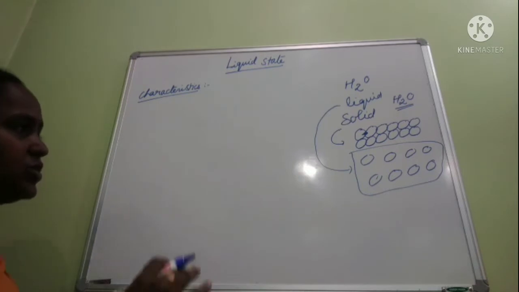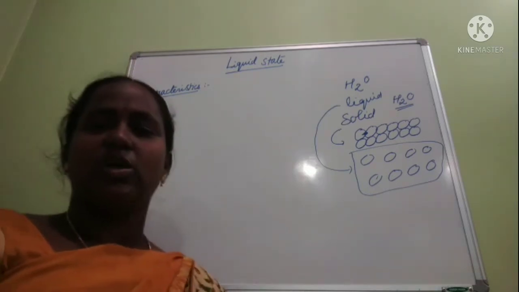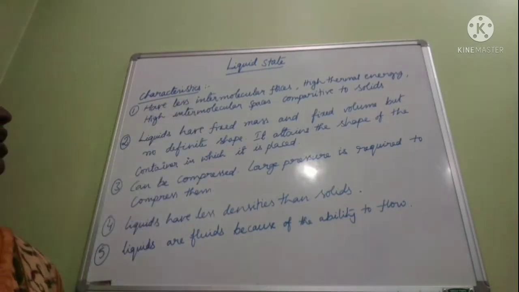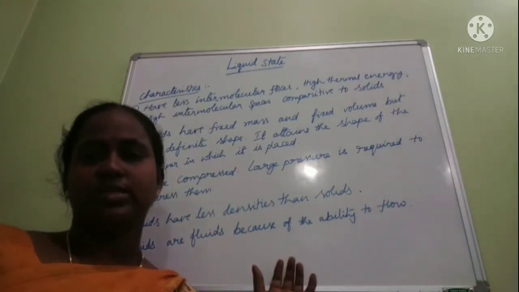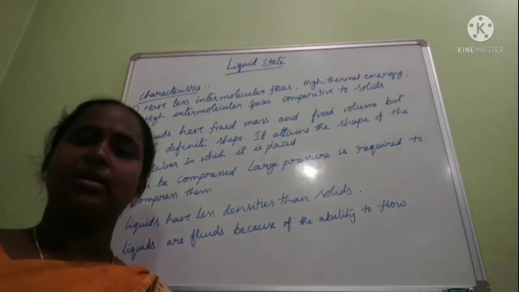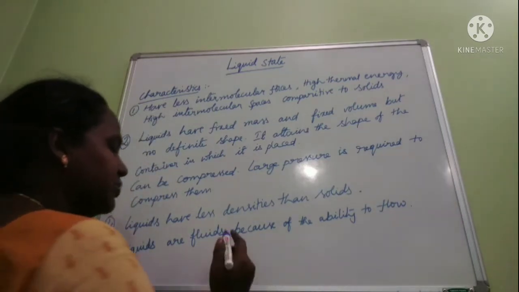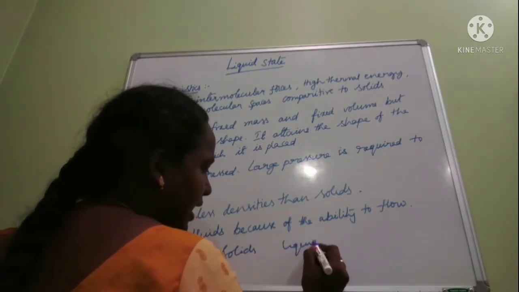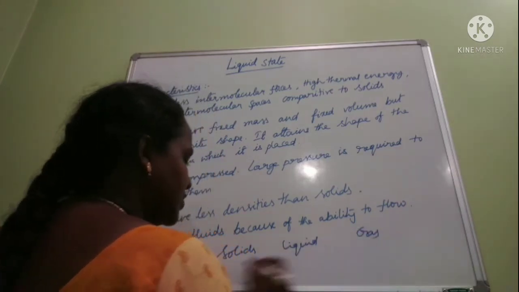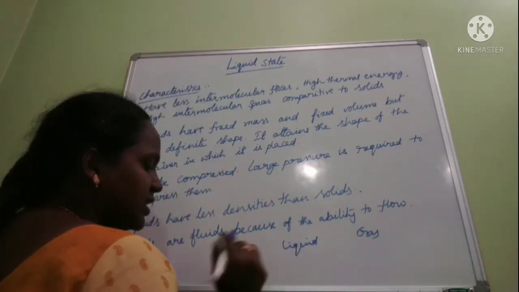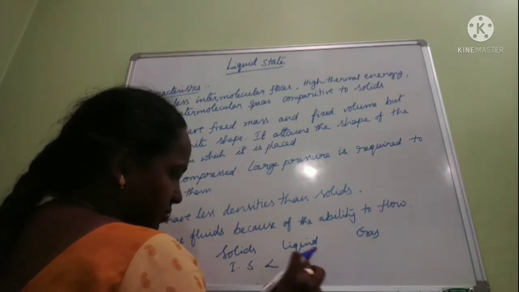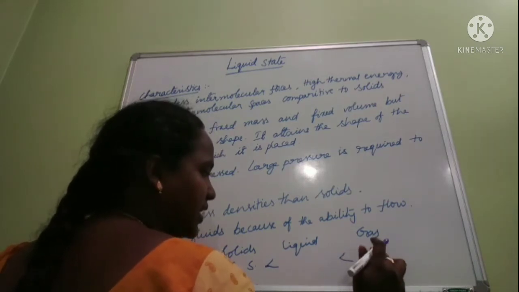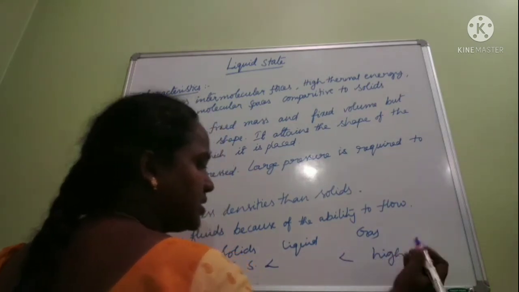Let us go through the characteristics of the liquid state. The first point is a comparison between the three states: solid, liquid and gas. In solids, the intermolecular space is very small; in liquids it is higher; and in gases the intermolecular space is very high.